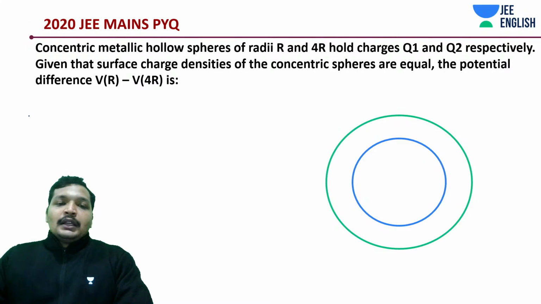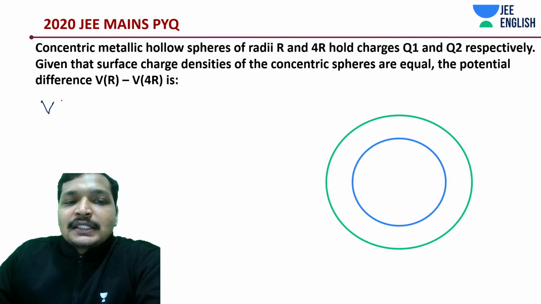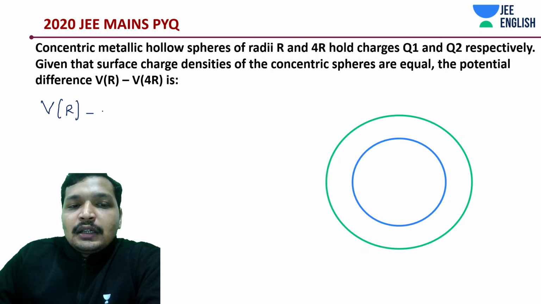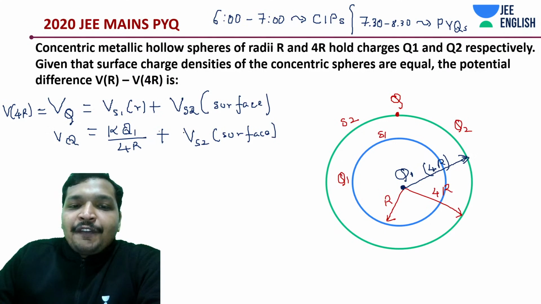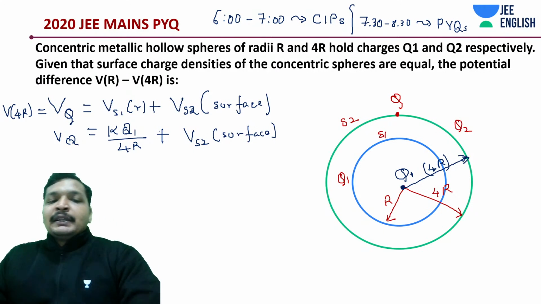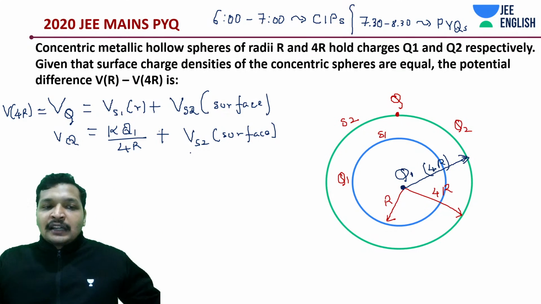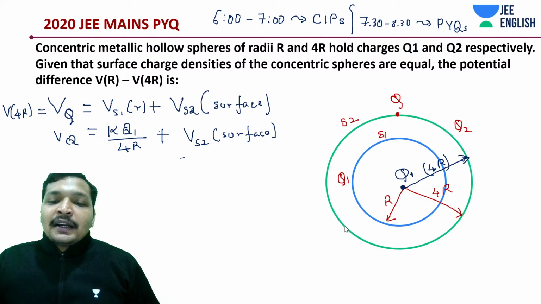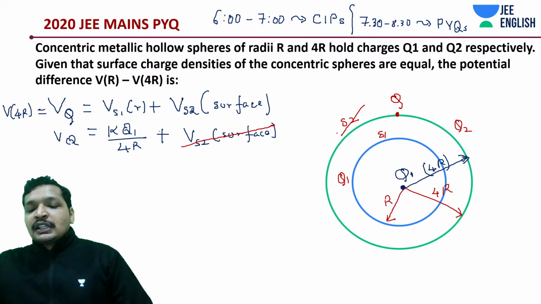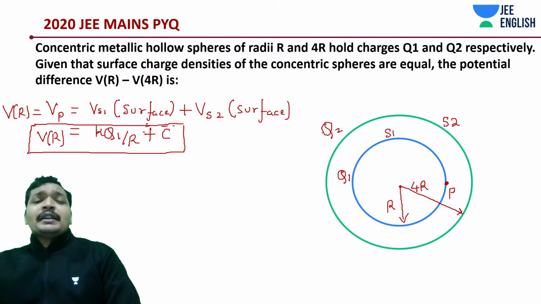Simple. What is being asked? Of course, V of R is greater, right? V of R is greater. This is what is being asked. If I am going to subtract V of 4R and V of R, what is that particular surface that I am not concerned about? S2, the larger one. Always this will happen. This will happen all the time.